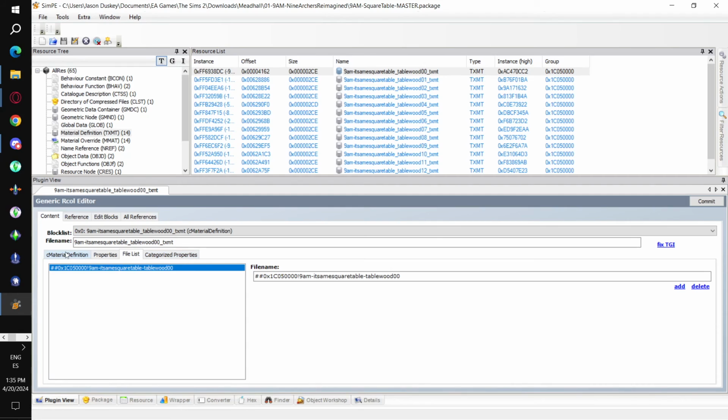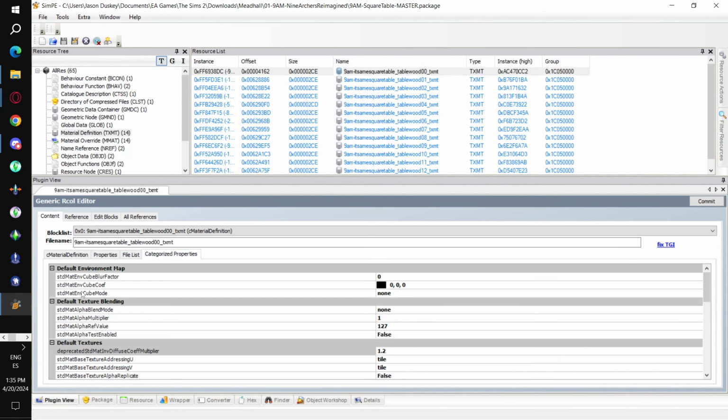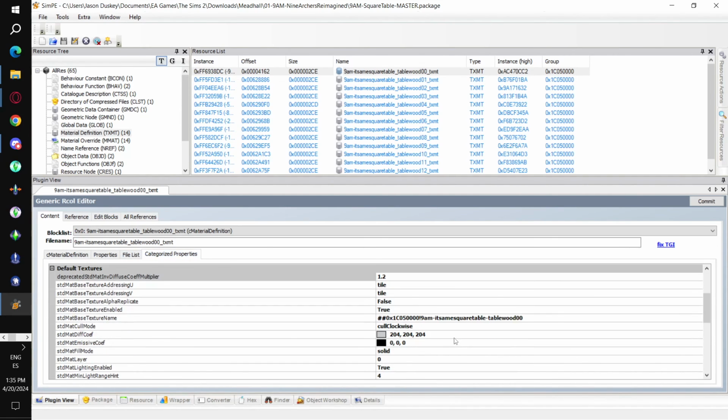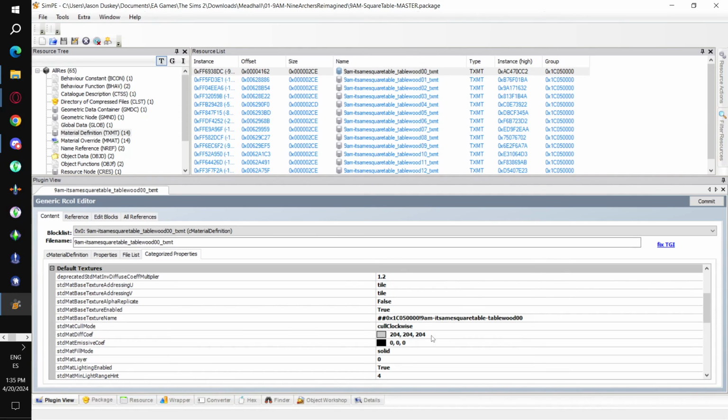And then if you look at this first sub-tab, for example, if this were an accessory, a standard material wouldn't fly. You would need to edit this to be sim standard material. And then this tab controls how shiny everything is. So this is the environment cube coefficient.